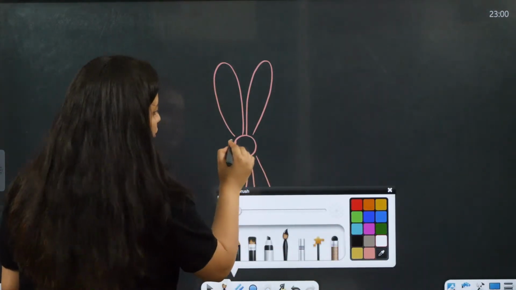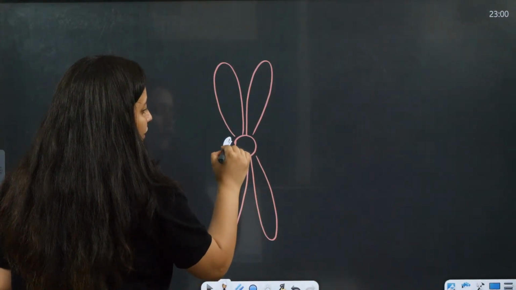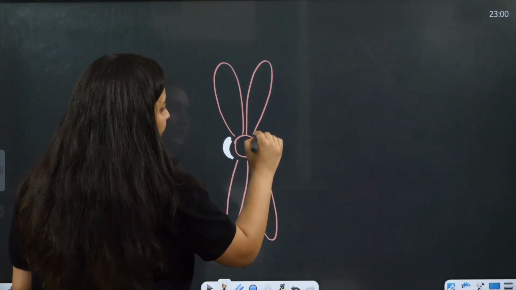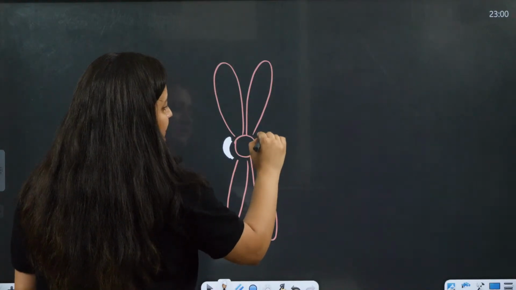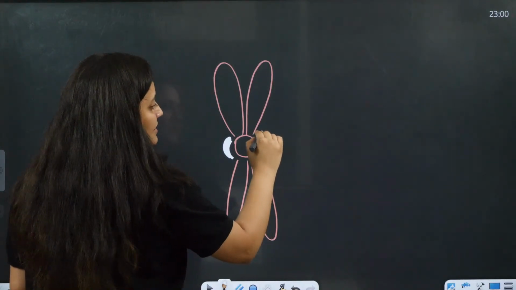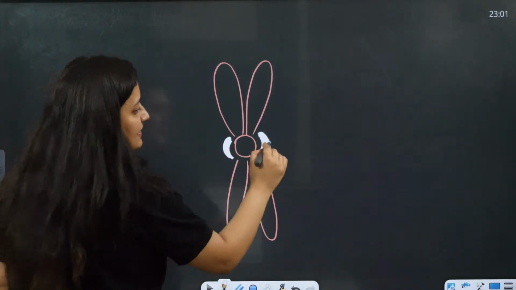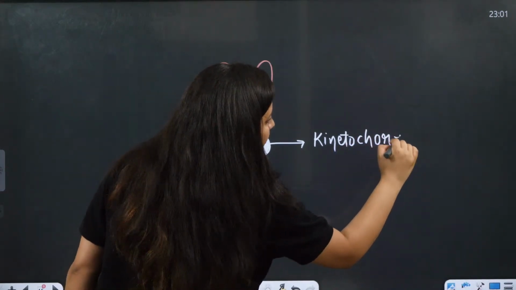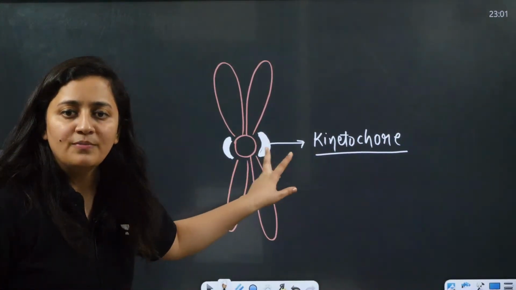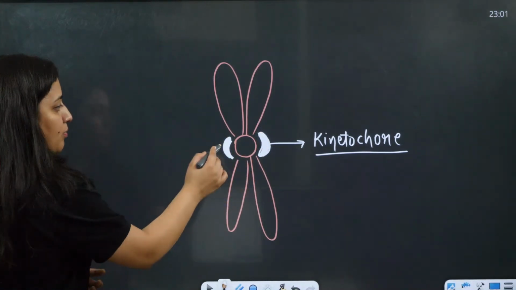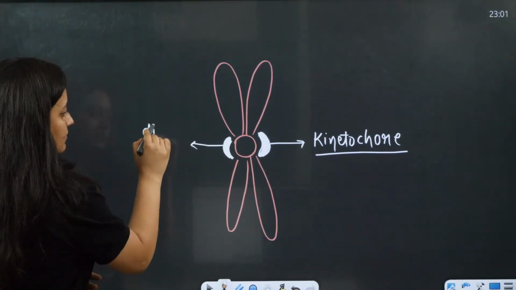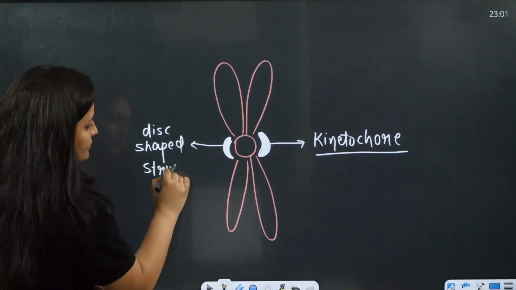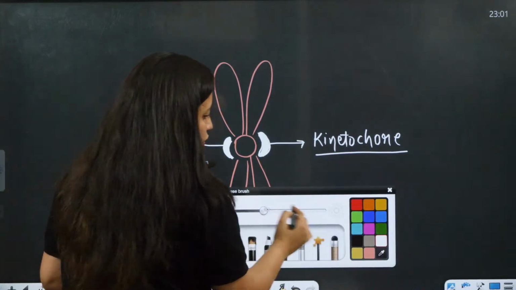It is a chromosome in which the DNA content is doubled. Here you can see the centromere is covered on both sides with this disc shaped structure, and for that disc shaped structure we use the word kinetochore, okay?